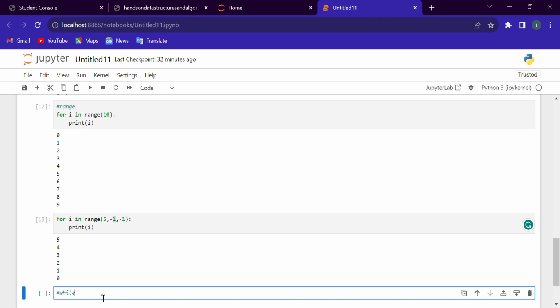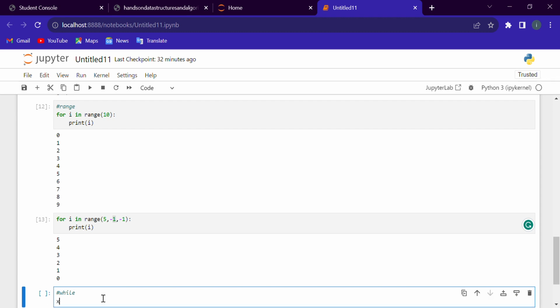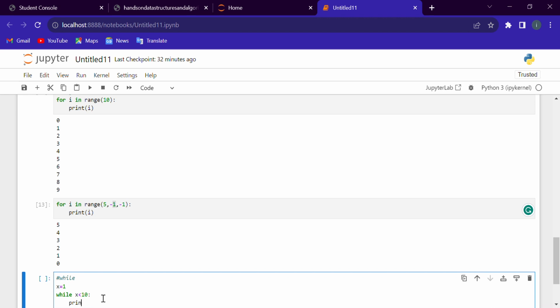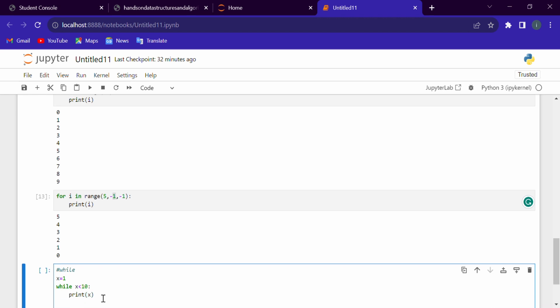For example, x equals 1, while x is less than 10, print x, and x plus equals 1.